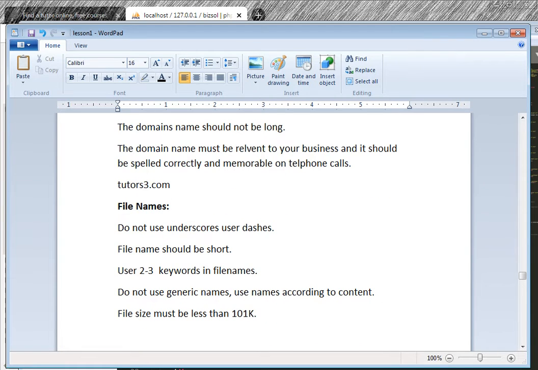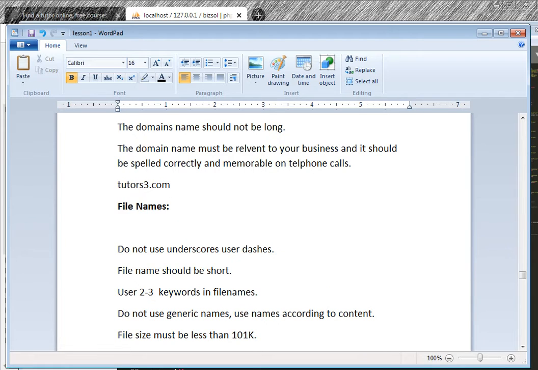File names: do not use an underscore, use a dash. If your file name is php.html, this is valid. If you use php_course.html, this is not allowed. If you use php-course.html, it is allowed. File name should be short.